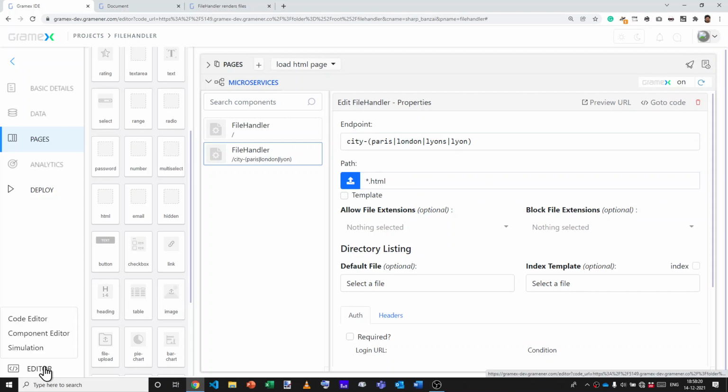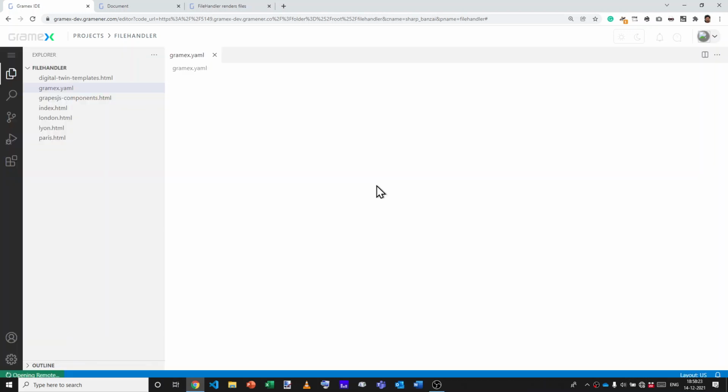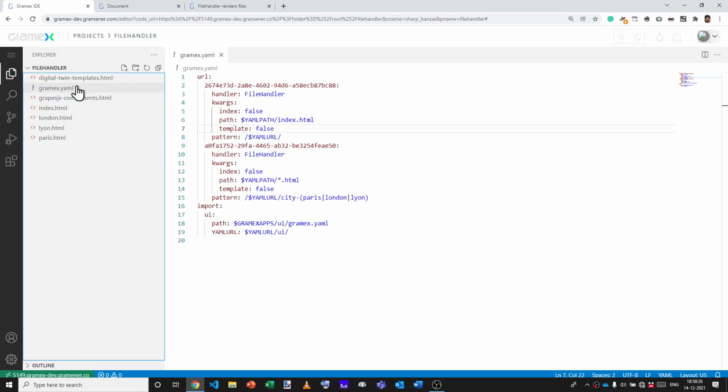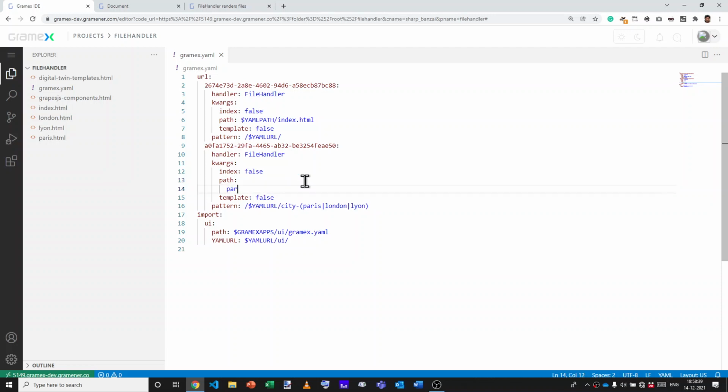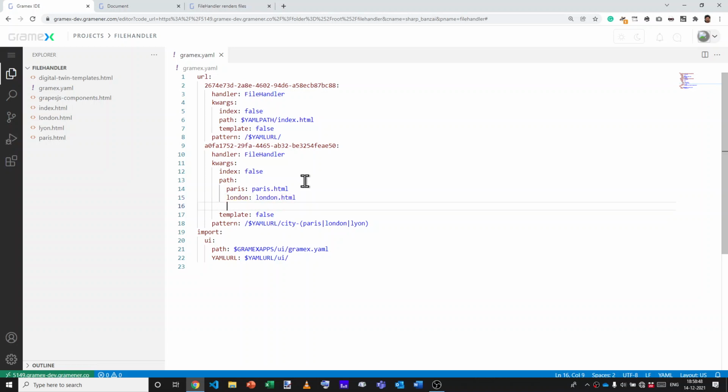This can be done using the code editor. So let's go to the code editor and take a look at grammx.yaml. Grammx.yaml is where the file handler code gets created, and by default, it defines a path as a single string. If you want something more advanced, then we can convert it to a dictionary. We can say, if it's Paris, then go to paris.html. London can go to london.html, and Lyon can go to lyon.html. And if there's a Lyons that we add to this, then Lyons, Lyons.html.